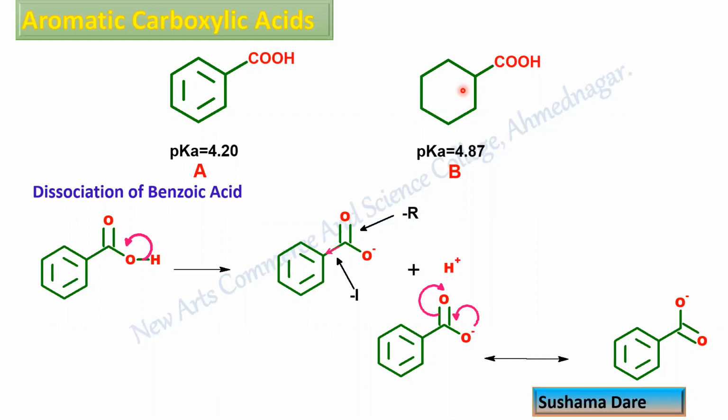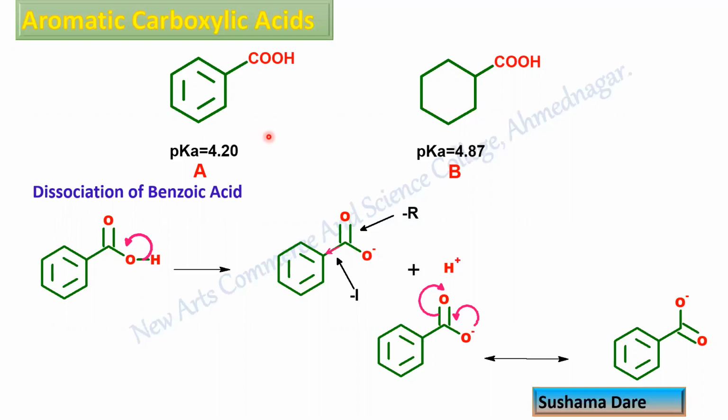So look at the pK values. The pK value for benzoic acid is 4.20 and the pK of cyclohexane carboxylic acid is 4.87. So from that what we see is that due to this unsaturation, the pK value decreases. What does it indicate? Benzoic acid is a stronger acid as compared to cyclohexane carboxylic acid.